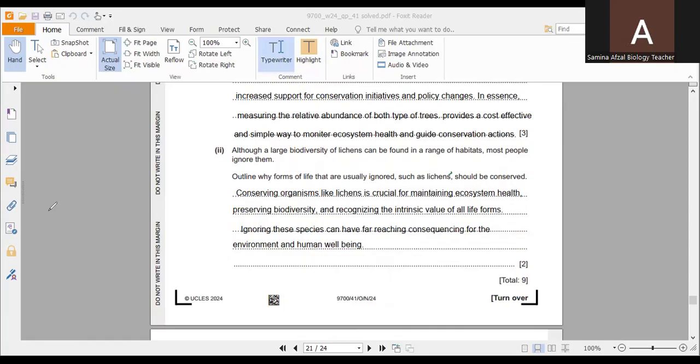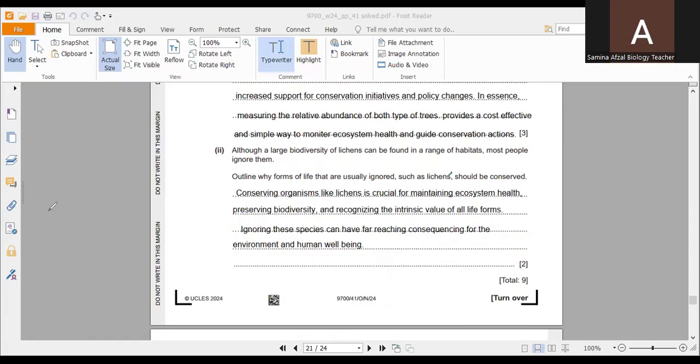Outline why forms of life that are usually ignored, such as lichens, should be conserved. We already discussed in the previous question that we should not neglect different species such as lichens, because in this way we are neglecting the biodiversity of the organisms. They belong to a diverse group of organisms.